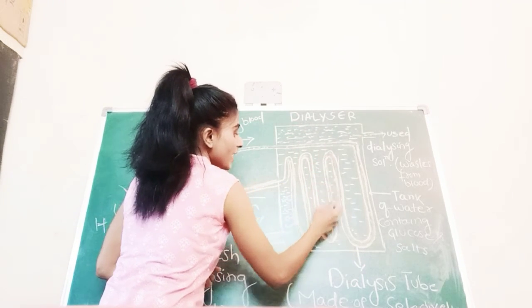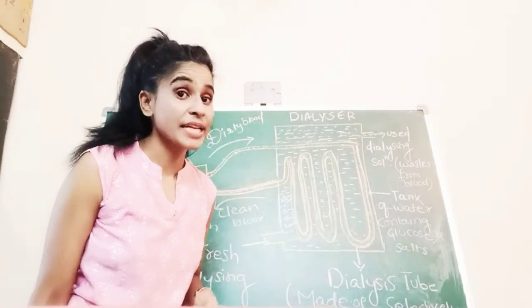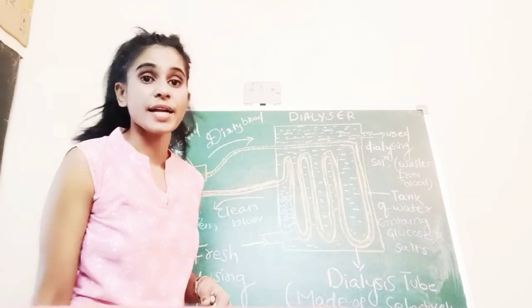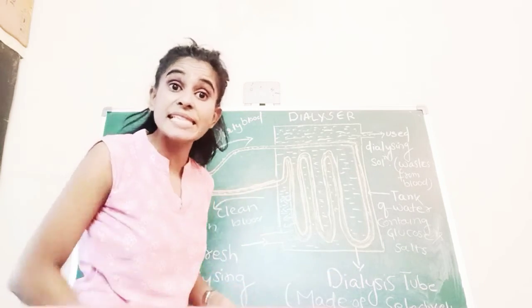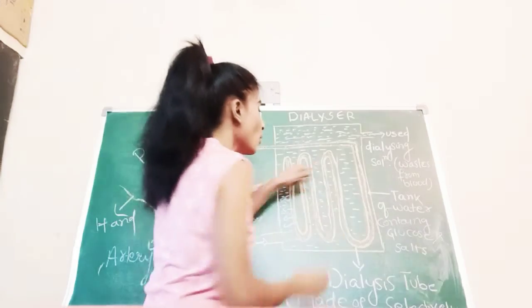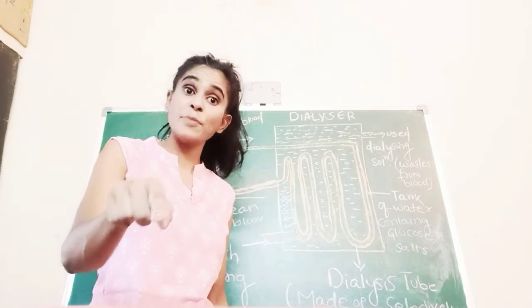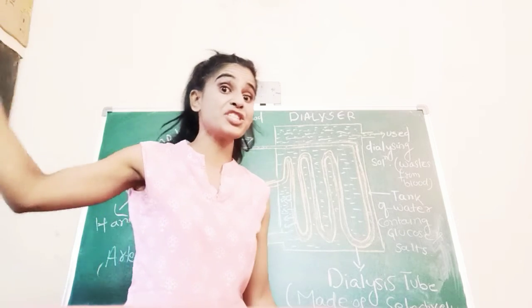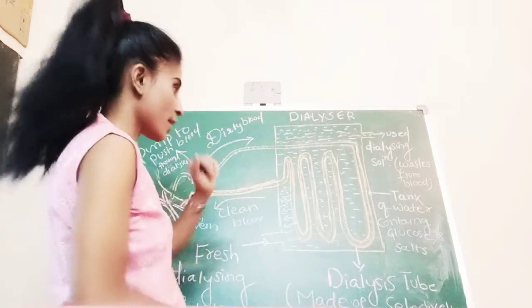It's already filled with a solution, and that solution is called dialyzing solution. What does this solution contain? It's glucose and salts, and that too in the same concentration as that of the patient's blood. Understood?